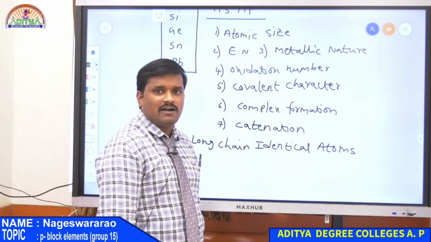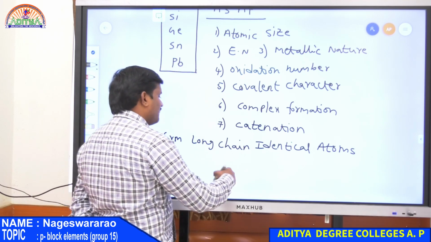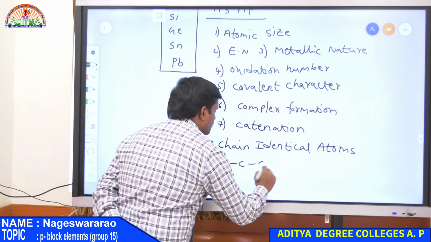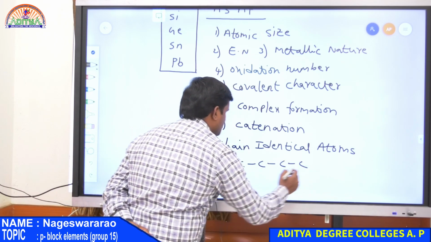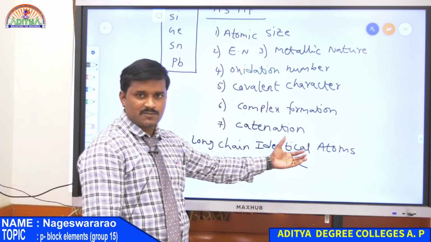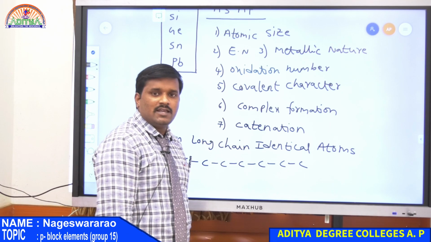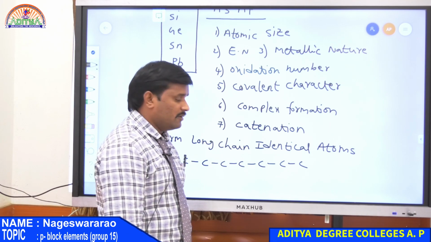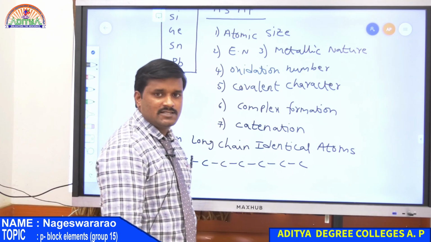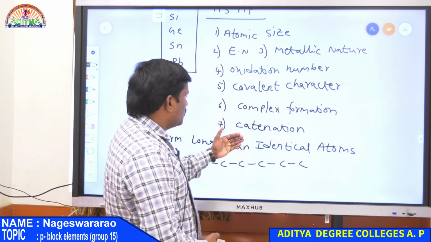Carbon has the highest catenation property. It means carbon can form long chains of C-C bonds. Several carbon atoms are bonded with each other to form a long chain of identical atoms of carbon. Hence carbon is the element with the highest catenation property in the periodic table, and catenation property decreases from top to bottom in a group.